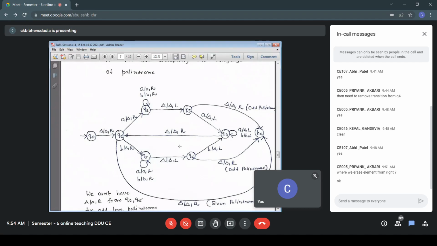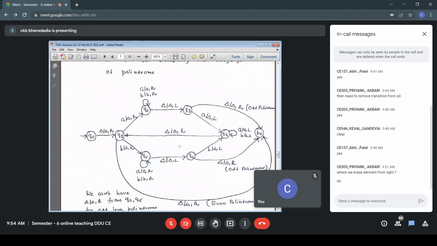I can read and scan input any number of times. This is one more functional difference between TM and other models of computation. I've already read the input, but I can scan this input any number of times. That is permissible in the Turing machine.